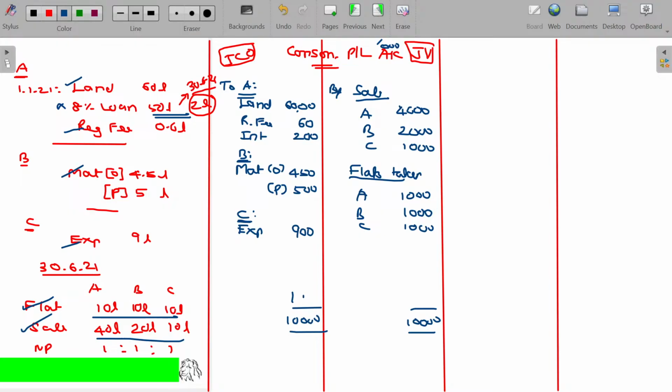You get the balance being 1890. Am I right? Should be shared. This is the net profit, shared among the 3 joint venturers A, B, C. They share equally. So 630 for A, 630 for B, and 630 for C. Hope now you'll be able to understand this one. Okay, clear?